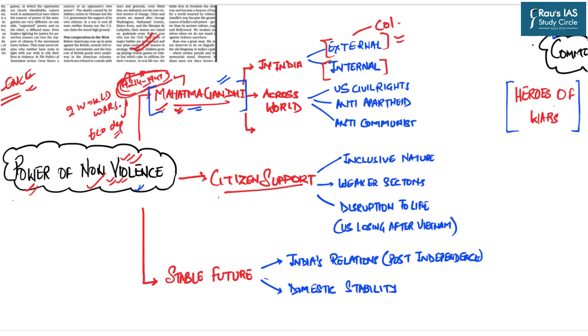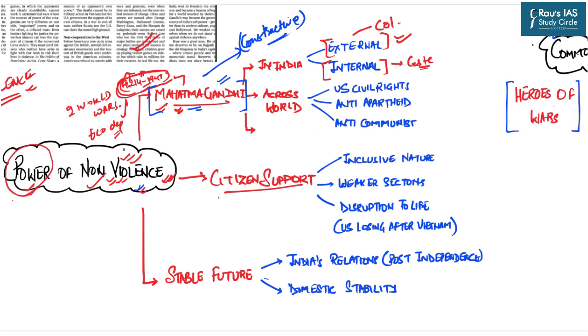For example, you might be aware of Mahatma Gandhi's constructive programs. Now, what are these constructive programs? These constructive programs were aimed at reforming the Indian society from within, for example, the caste based differences. So Mahatma Gandhi used the methods of non-violence not just to overthrow the British rule, but also to reform the caste system, to increase equality, and to promote equity, fraternity, and brotherhood within Indian society. That means non-violence is a multi-dimensional aspect, and it depends upon you whether you can understand the power of non-violence or not.